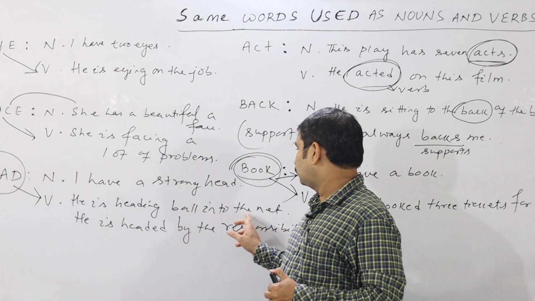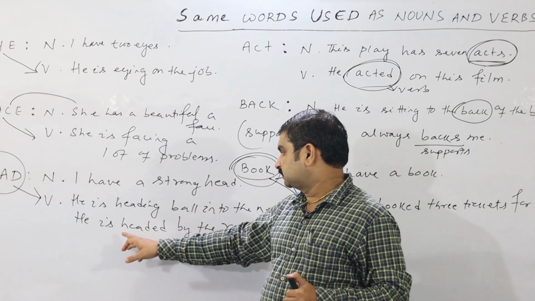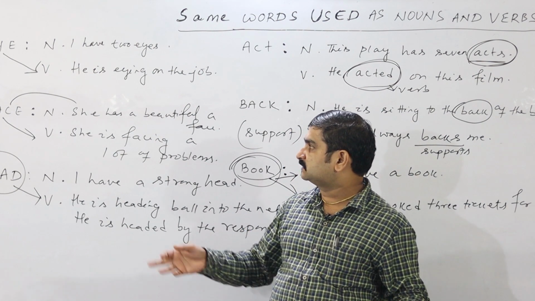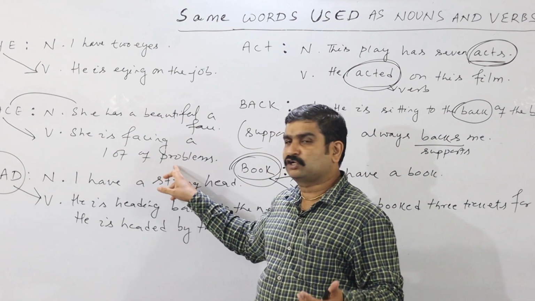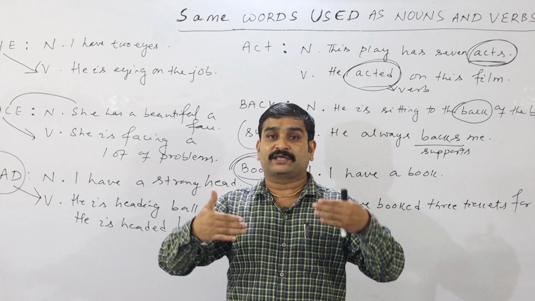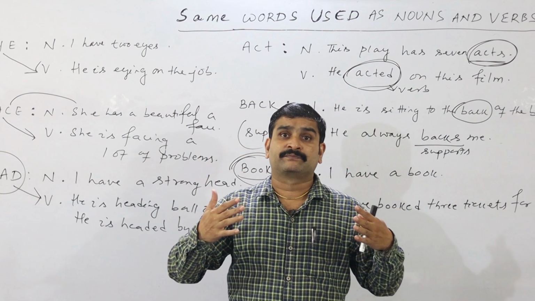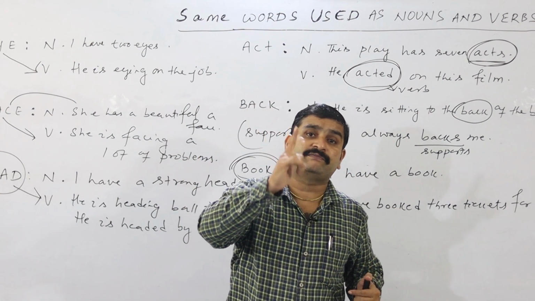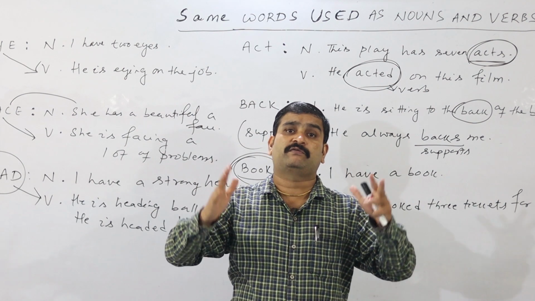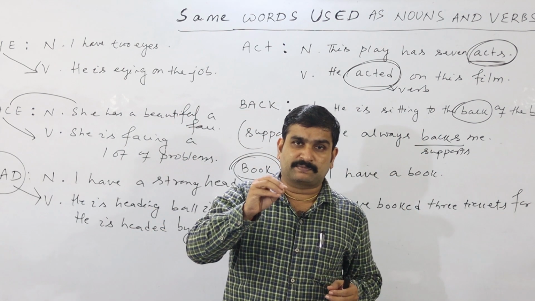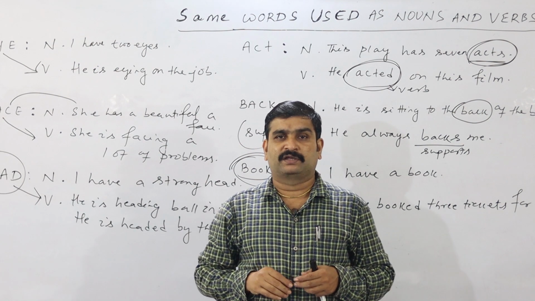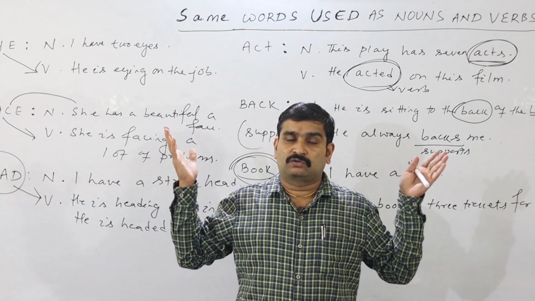Simple examples I have given. He is heading the ball into the net. Or another example, he is headed by the responsibility. Similarly, she is facing a lot of problems. So that's why you have to always keep an eye that the meaning of the verb is coming in the sentence. Meaning of the verb has been established. In case of noun, the meaning of the noun is coming. So that's all about today's 6 words.